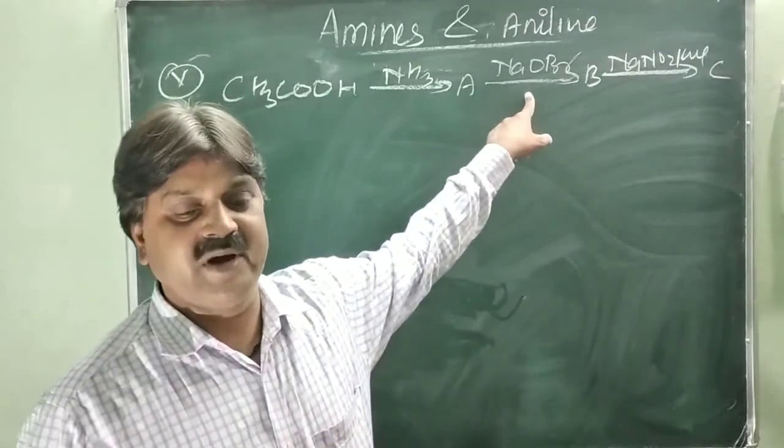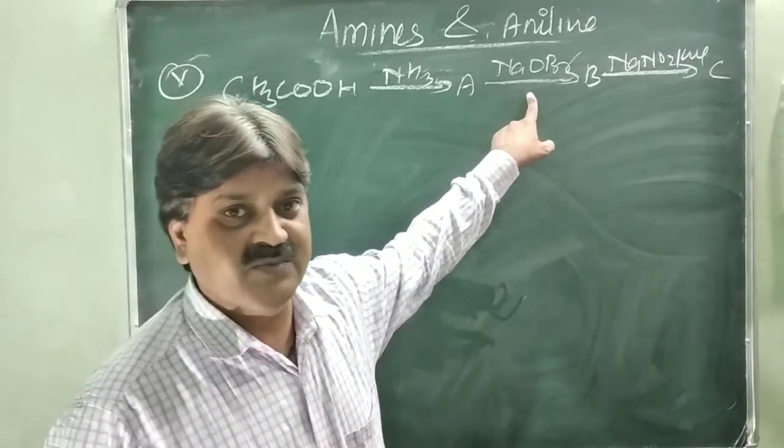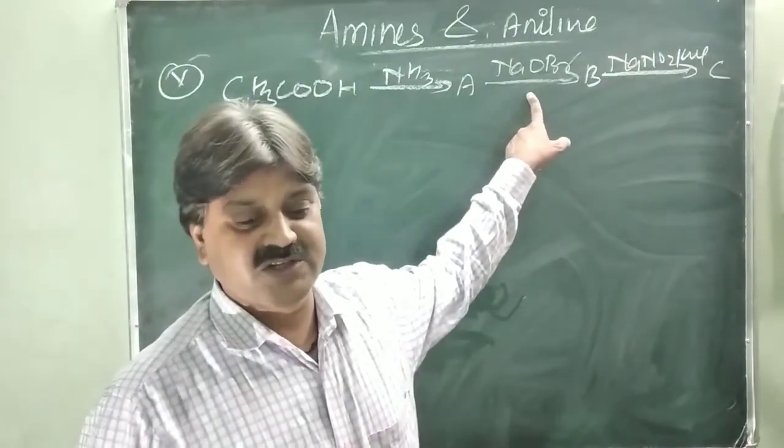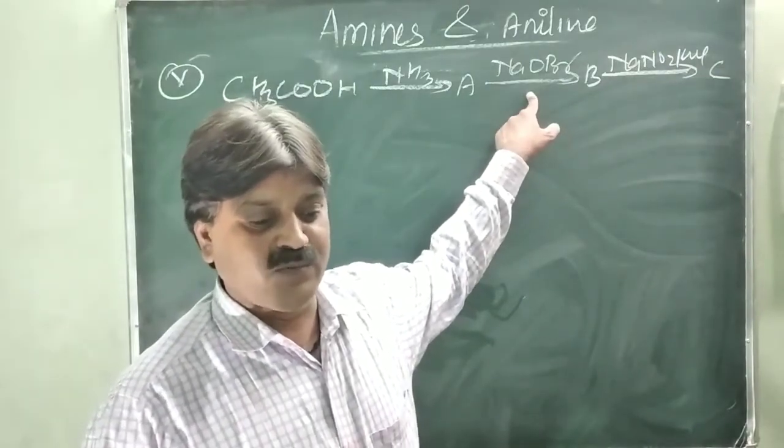This is the Hofmann bromamide reaction: NaOH and Br2 form NaBr and NaOBr.